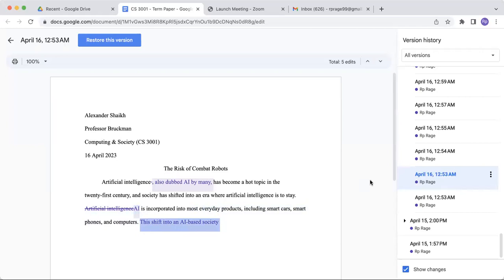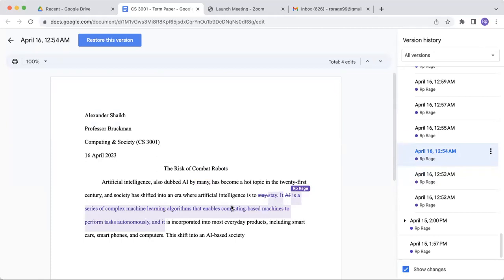Each of these right here is a time frame. In this time frame, which is a screenshot of how much was written during a certain period of time, I was typing this following phrase. And then in the next one, I finished that phrase.